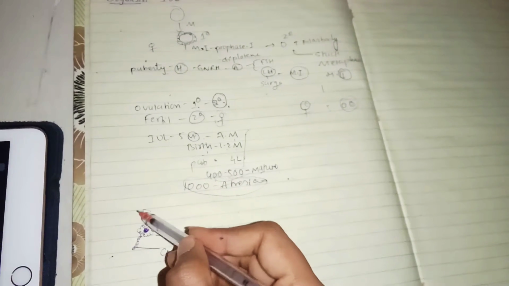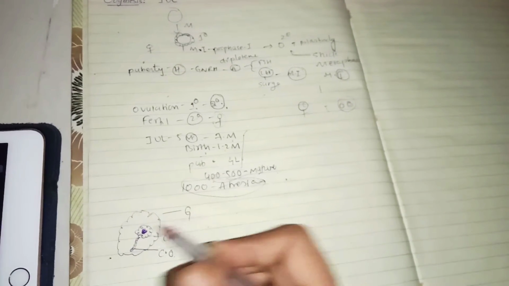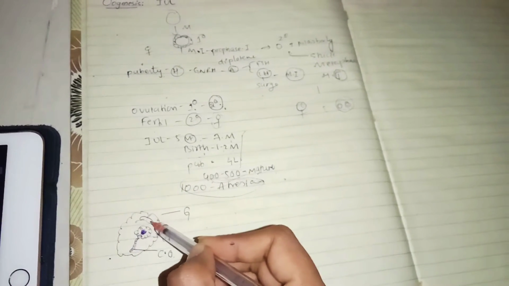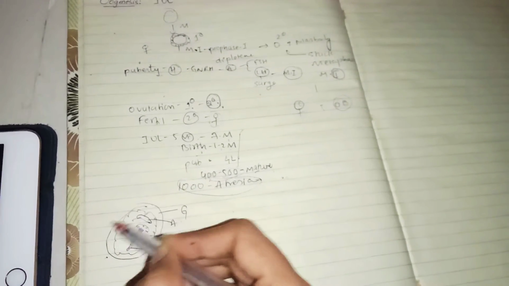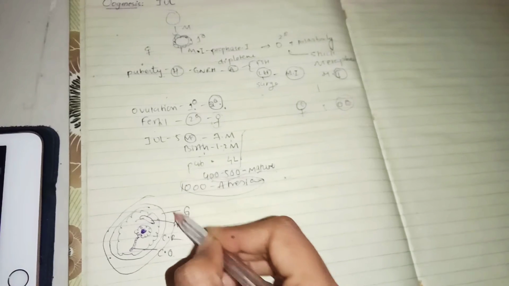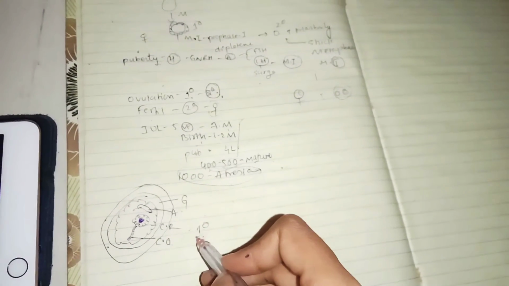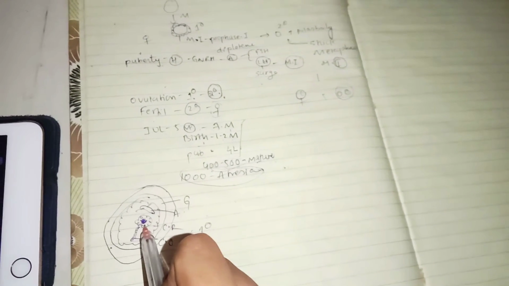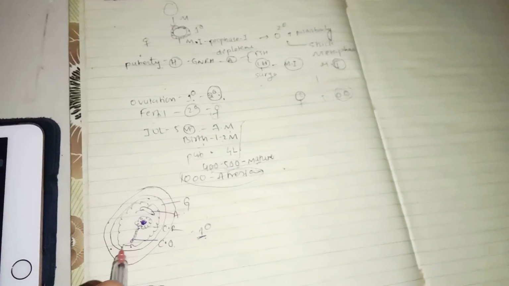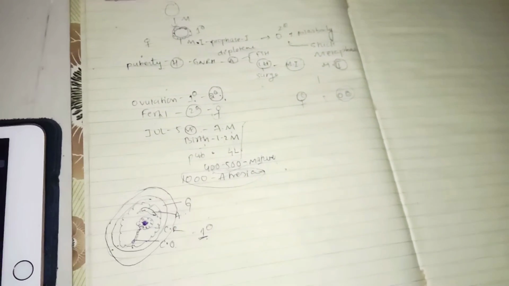And here you have the granulosa cells, and here an antrum, and covering them you have internal theca layer and external theca layer. So this is the structure of the primary follicle: inside, the primary oocyte, around it corona radiata, below cumulus oophorus, around granulosa layer, antrum, internal theca, external theca.